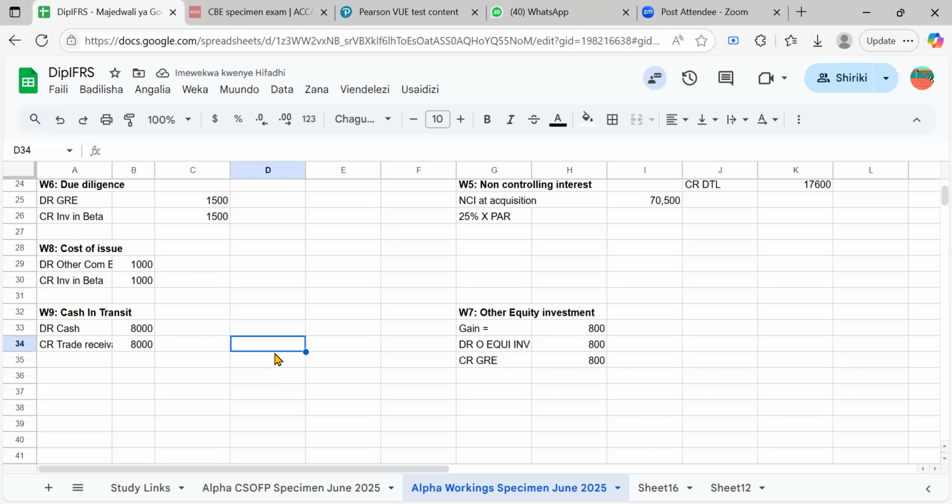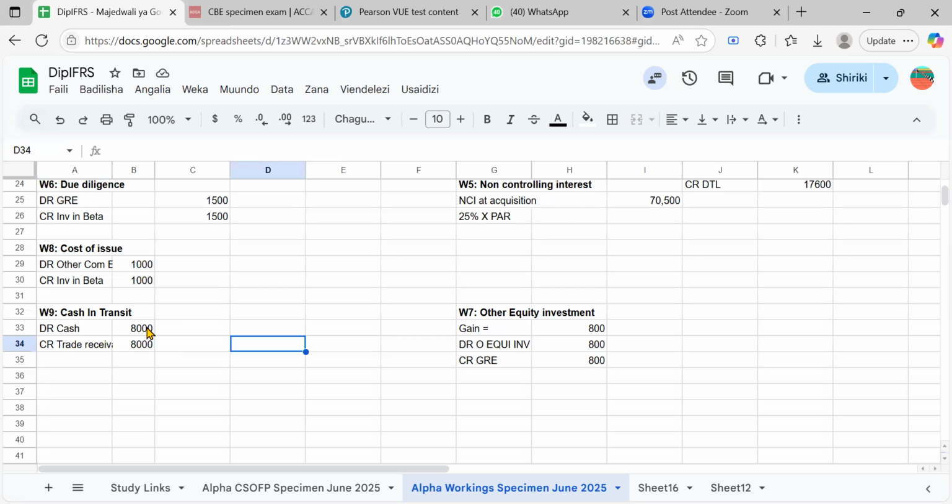You see now how simple this question was. The first question we did had the cash in transit, it had the goods in transit, it had the intra-group. It had two types of provision for unrealized profit.